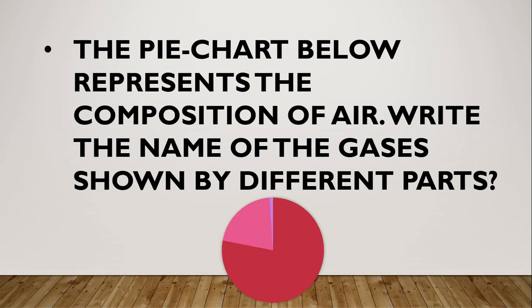Air is made up of different gases, isn't it? The amount of each gas present in the air is different. Air contains 78% nitrogen, 21% oxygen, and 1% carbon dioxide, water vapor, and other gases.